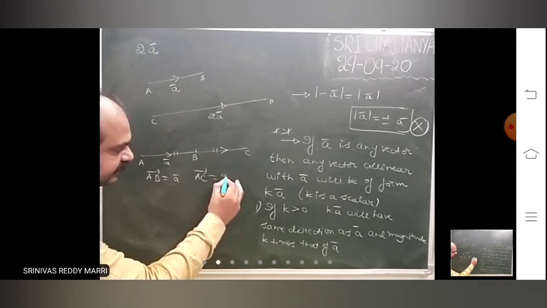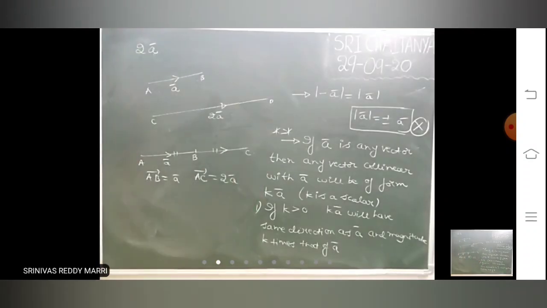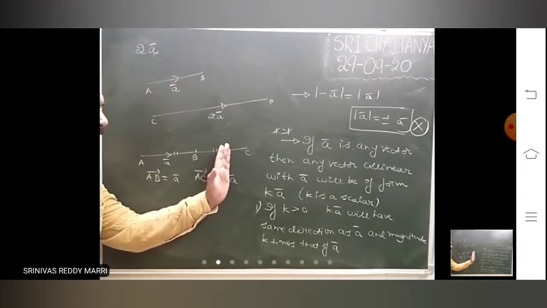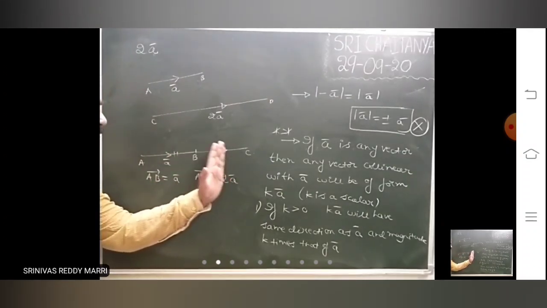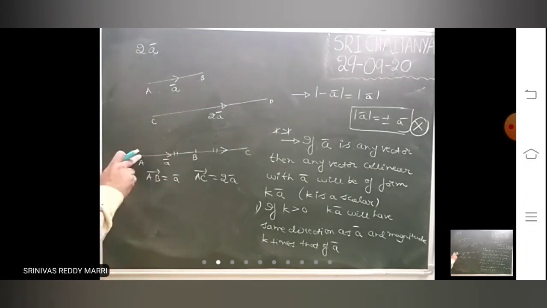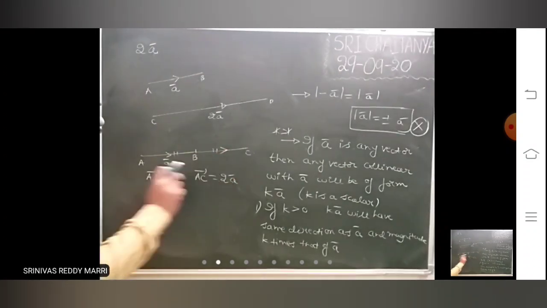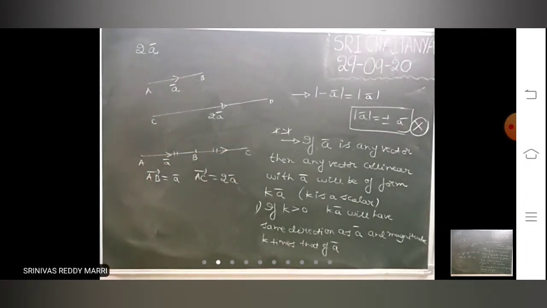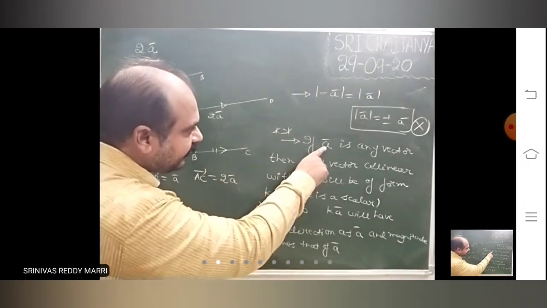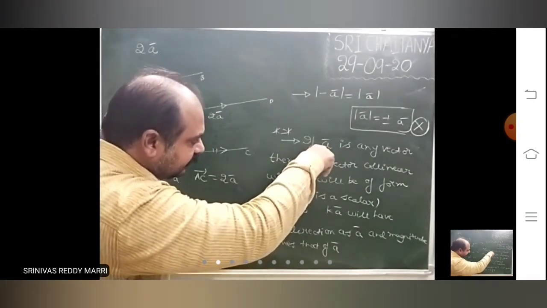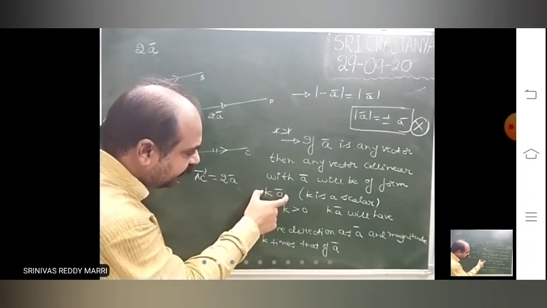That means AC bar is nothing but 2 into a bar. Like that, if they have the same direction and magnitude k times that of a bar, then that vector is k times a bar.